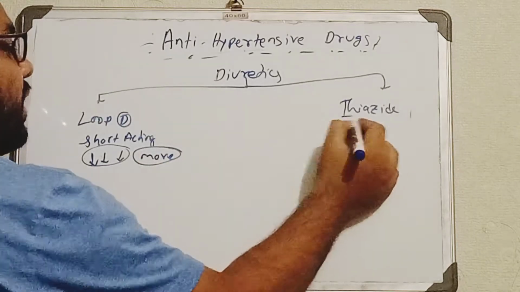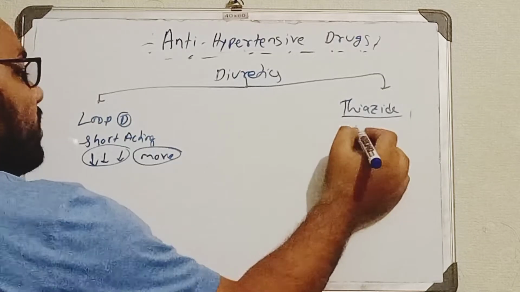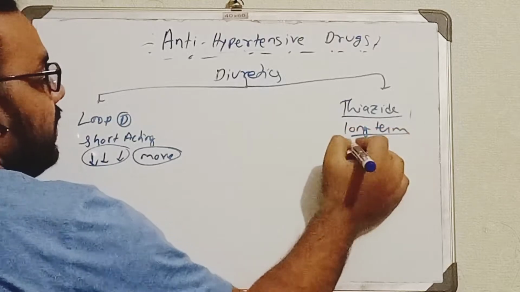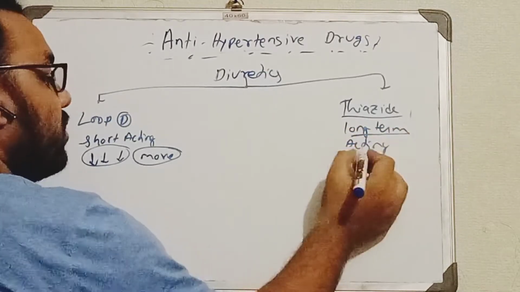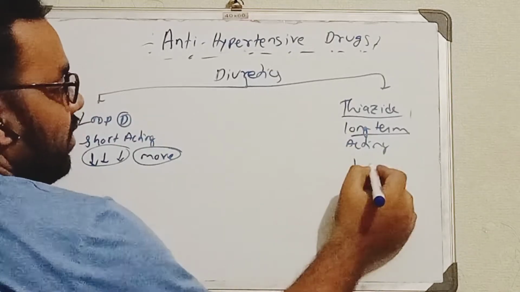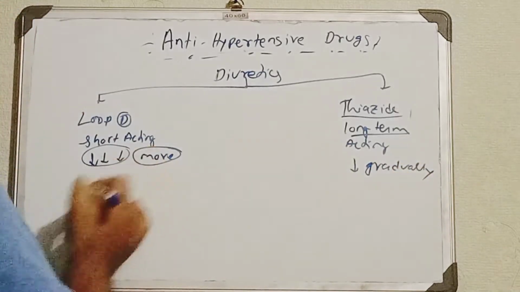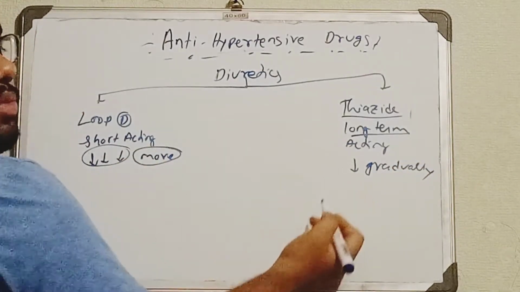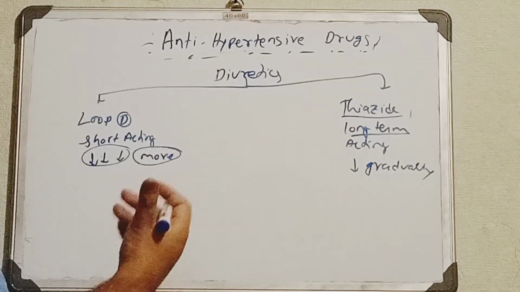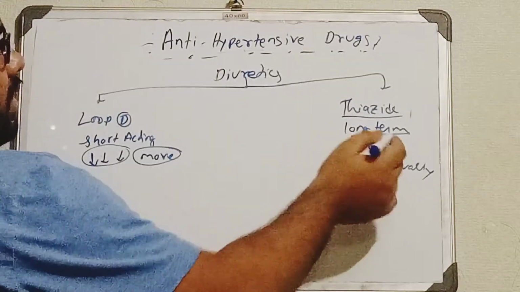But thiazide is not that strong, it is a weak diuretic, and long-term acting. It will also remove the blood volume, but very gradually, which means it will take time. That's why this type of diuretic is called long-term acting.